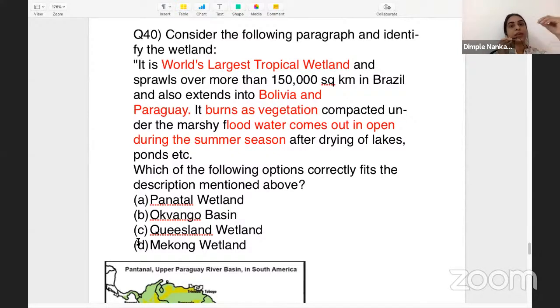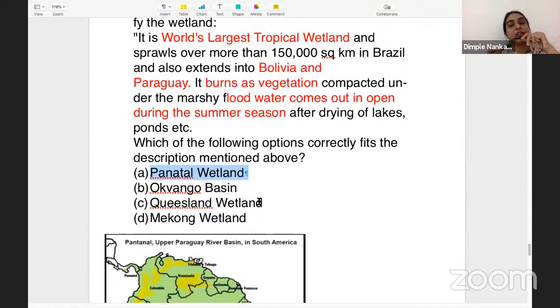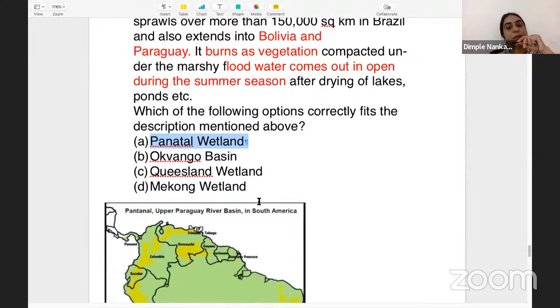Generally, what happens is UPSC gives important features across the continents, like where is the Atlas Mountain, where is the Ural Mountain. They will frame the entire question in a difficult manner to intimidate the student, but the options would be on the basis of continent. So taking inspiration, we have framed this. Mekong is in Southeast Asia. Queensland is in Australia. Okavango Basin is in Africa. So the only option left is the Pantanal wetland, which is in Brazil and Paraguay. So if you know the famous wetlands across the continents, the question would become easy for you.